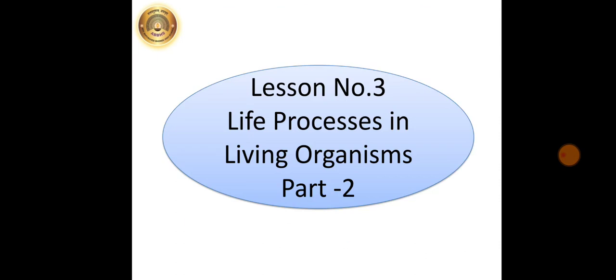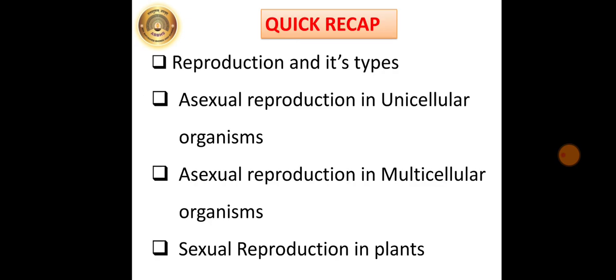Students, we have already started with lesson number 3, Life Processes in Living Organisms part 2. Let's begin with further part of our lesson. Just have a quick recap of what we have learned. We have learnt about reproduction and its types in the first two videos, then asexual reproduction in unicellular organisms, asexual reproduction in multicellular organisms, and sexual reproduction in plants.